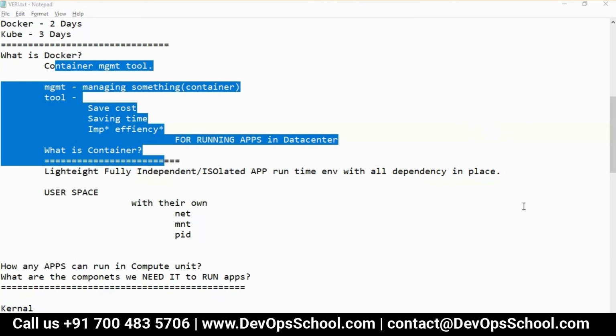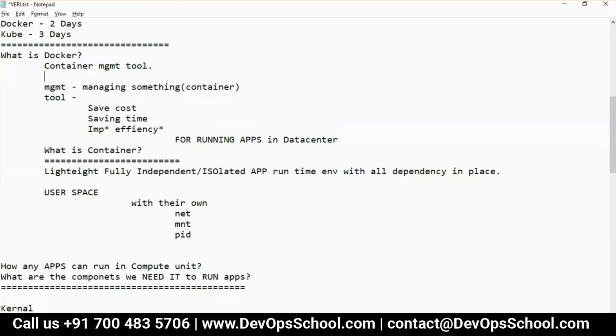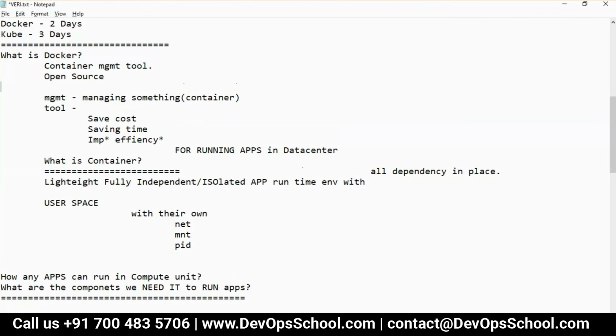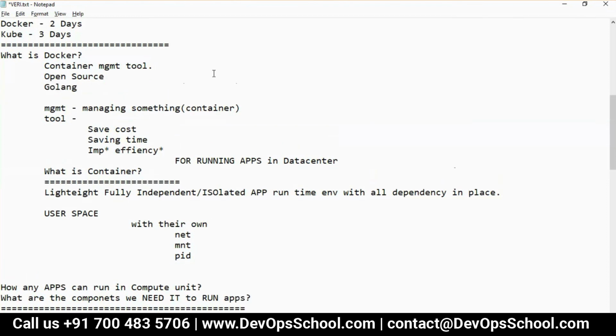Yeah. So Docker is again a tool, right, that is running on top of this operating system. Yes. Okay. So in which language is Docker developed? Yeah. Docker is open source. Okay. This is developed in Golang. Okay. Written in Golang by Solomon Hykes. Okay.